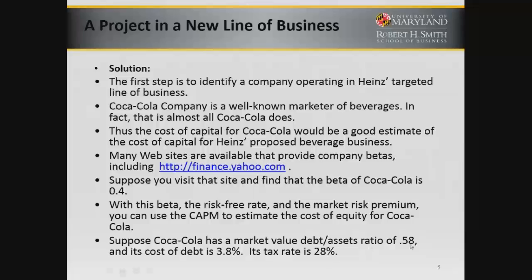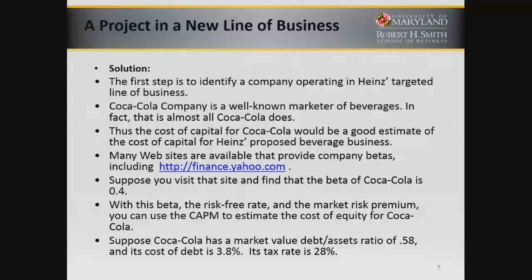Well, the first step is to identify a company operating in Heinz's targeted line of business. Coca-Cola is a well-known marketer of beverages. In fact, that's mostly all of what Coca-Cola does. So the cost of capital for Coca-Cola would be a good estimate of the cost of capital for Heinz's proposed beverage business.